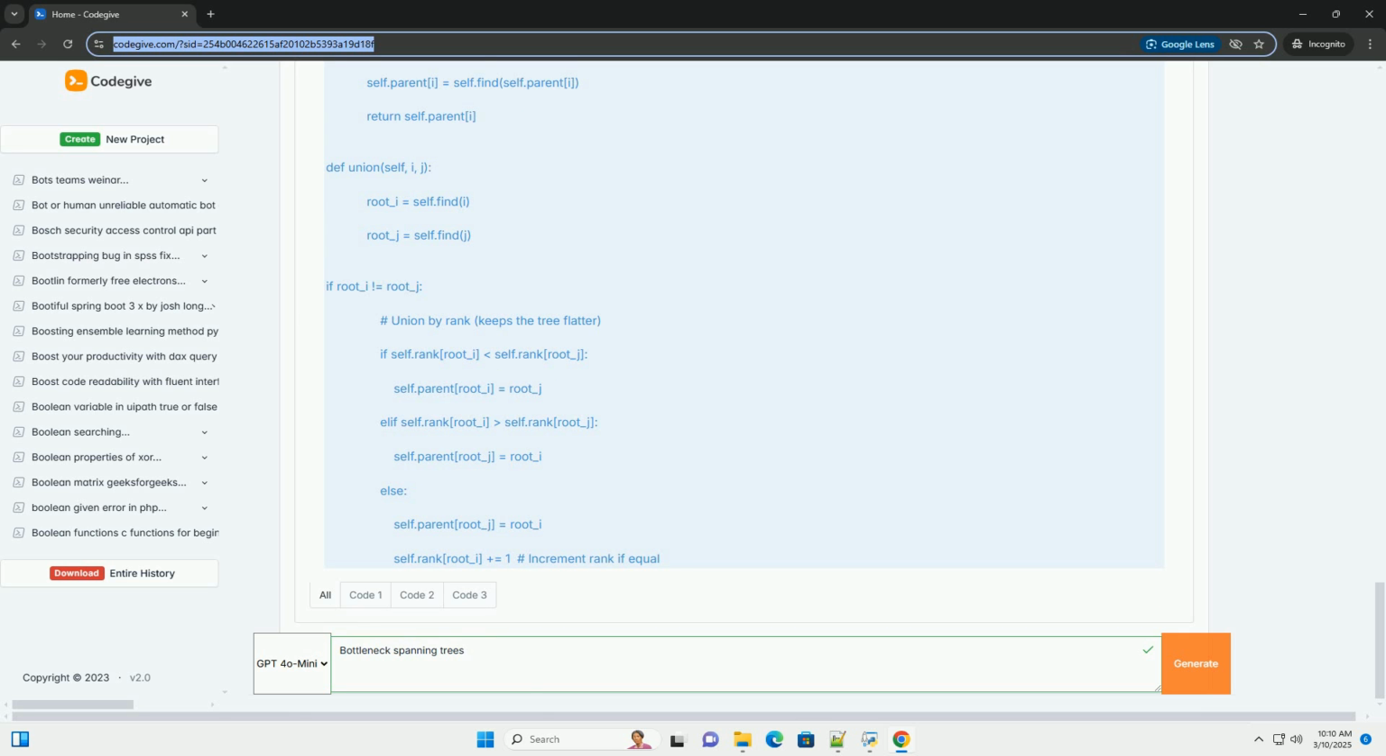2. Perform a binary search on the sorted list of edge weights. 3. For each edge weight W in the binary search, create a subgraph containing only the edges with weights less than or equal to W. Check if the subgraph is connected. You can use depth first search, DFS, or breadth first search, BFS, for this. If the subgraph is connected, it means there exists a spanning tree with a maximum edge weight of at most W.